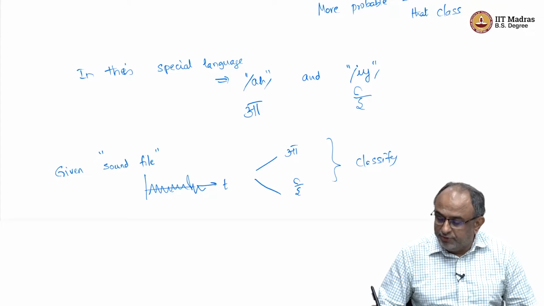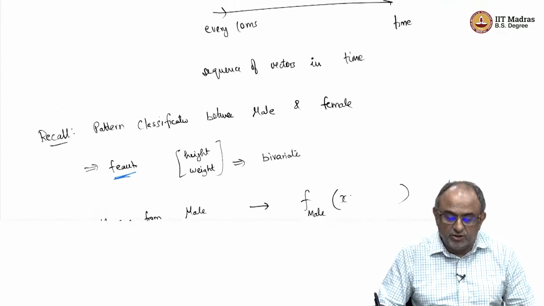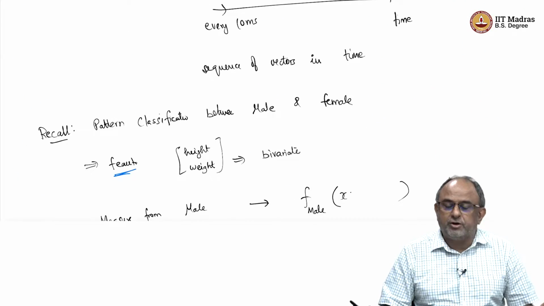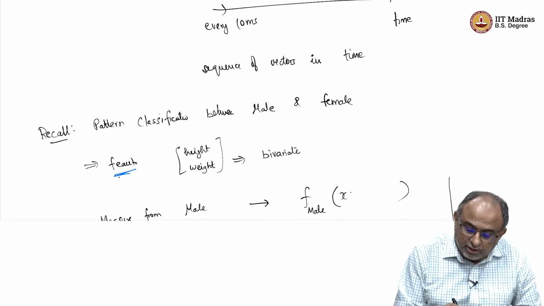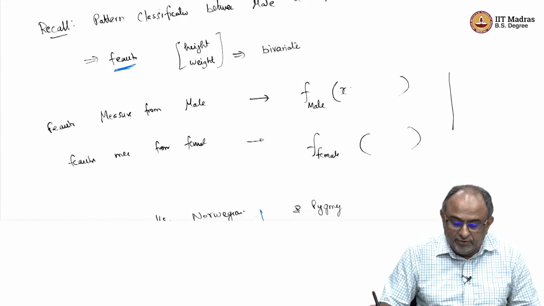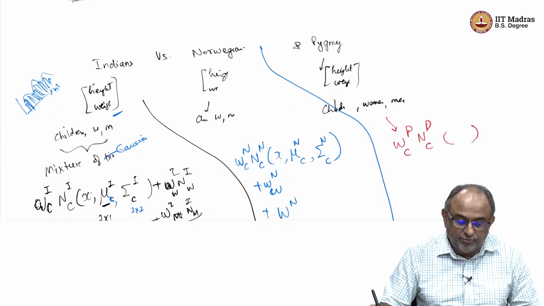Whatever we did here for heights, weights and all, same thing we are going to do for our sounds also, right. So, what did we do? We needed some kind of features, right, and it could be that the features have multiple mixtures.